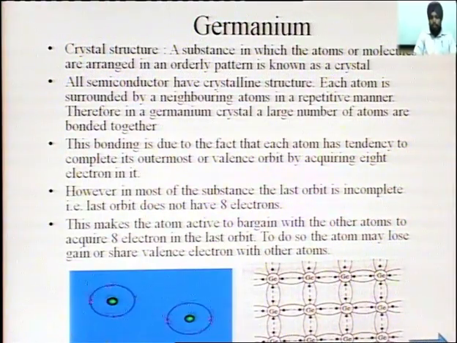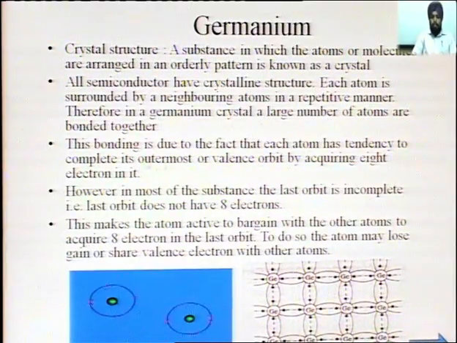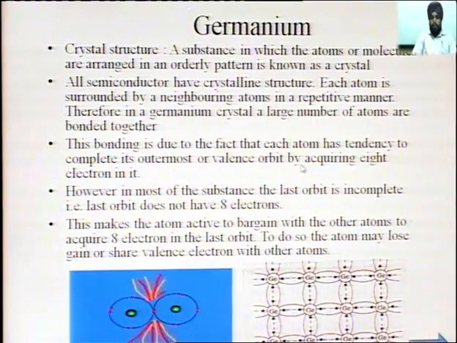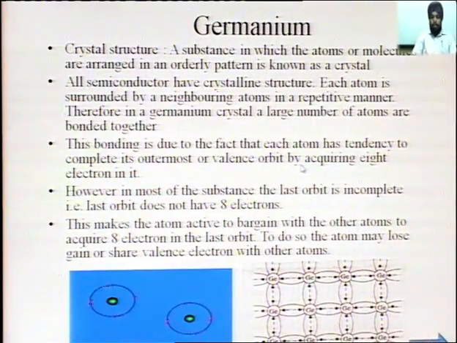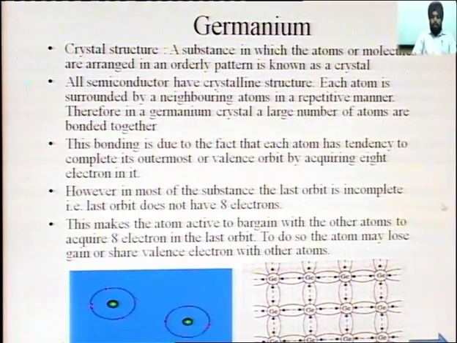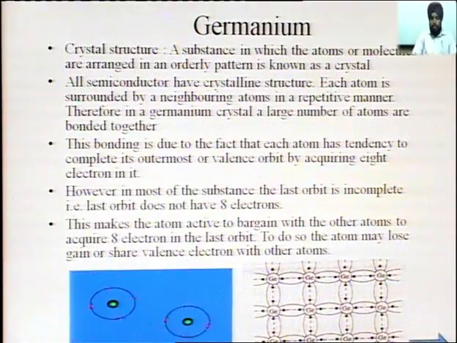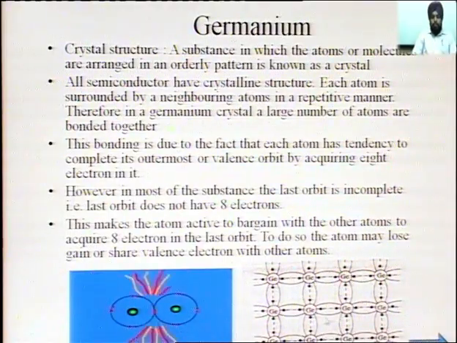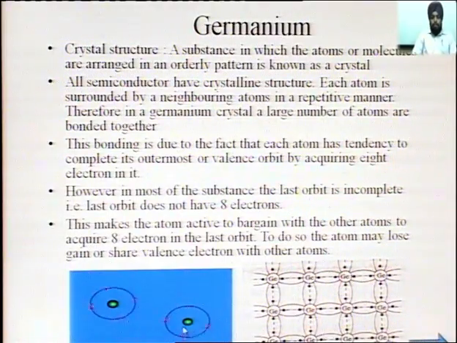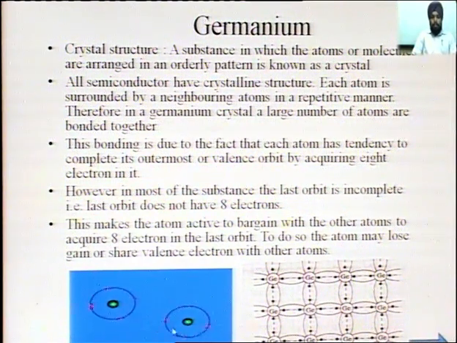This bonding is due to the fact that each atom has a tendency to complete its outermost or valence orbit by acquiring 8 electrons. However, in most substances, the last orbit is incomplete, that is, the last orbit does not have 8 electrons. This animation is showing the covalent bonding.